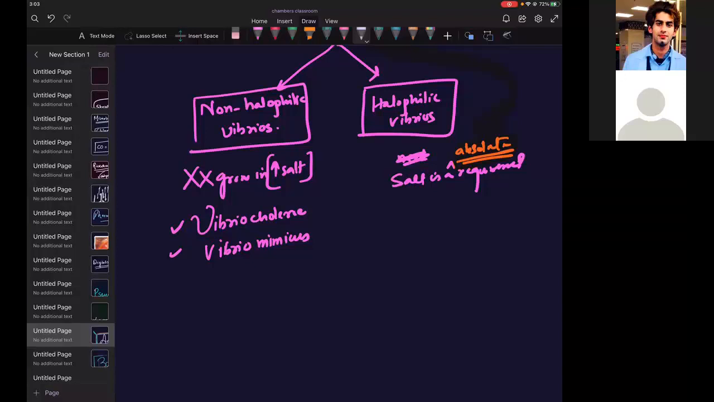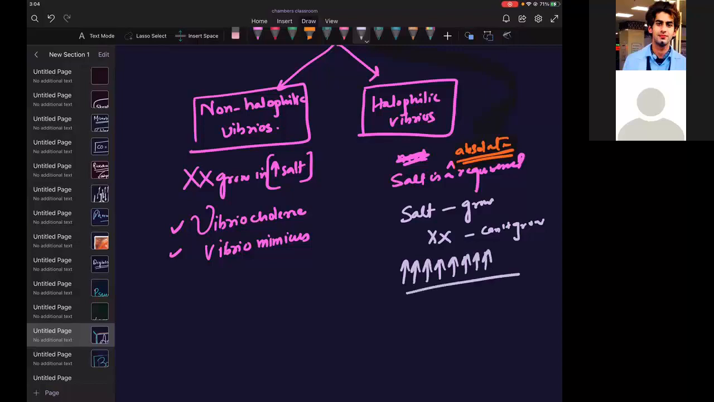That means where there is salt, they will grow. No salt, they can't grow. And if we increase the salt concentration, what will happen to these bacteria? They can tolerate it.